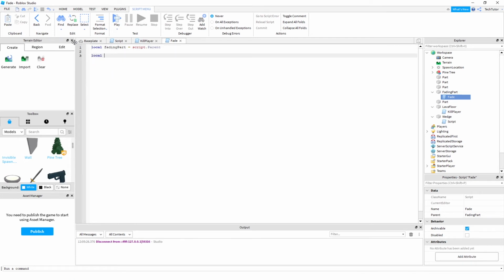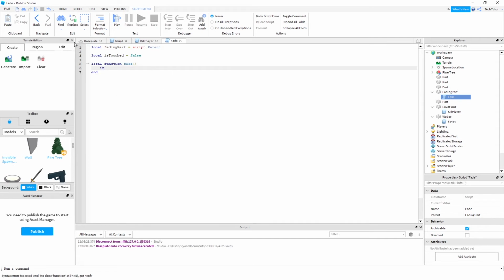Now we'll add another value, which will be called isTouch. This is so that we can restart the script, so that essentially the part won't think that it's still touched after the user is no longer on top of it. We have to have a way for it to reappear. So we're going to set this Boolean value of isTouch to false. Now we're going to add another function. We'll call this one fade.